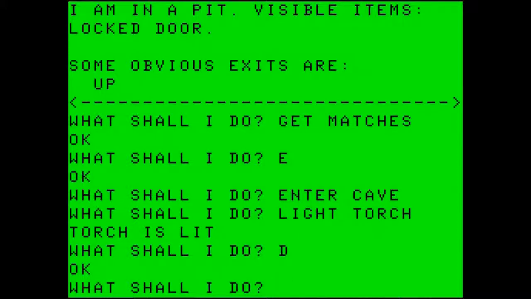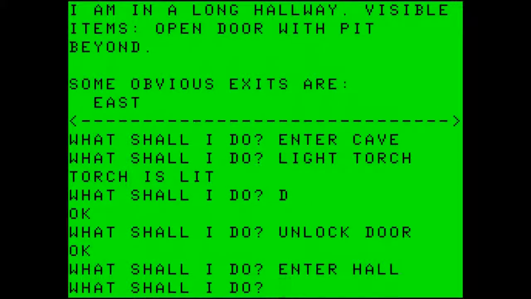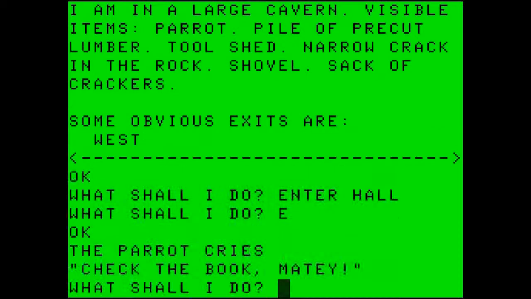This is the pit with the visible items of the locked door. Let's unlock the door, and it is now an open door with a hall beyond. Let's enter the hall. In a long hallway, visible items, open door with a pit beyond. Some obvious exits are east. So let's go east. And this is where we left the parrot and the shovel and the sack of crackers. This is where we passed back and forth between the two outside and inside areas with the narrow crack.